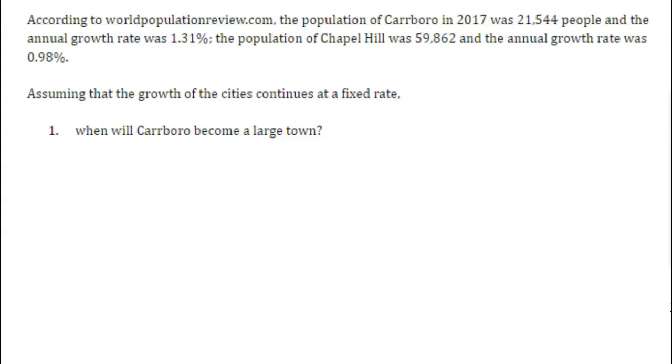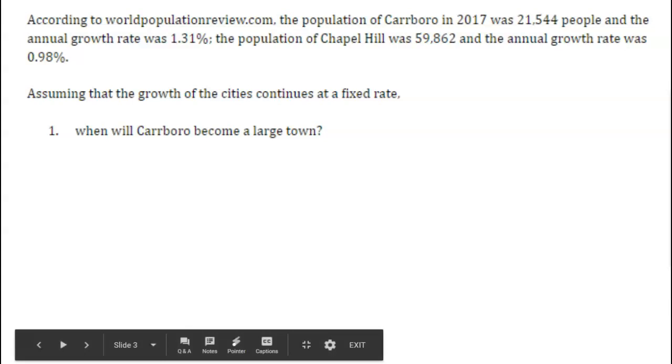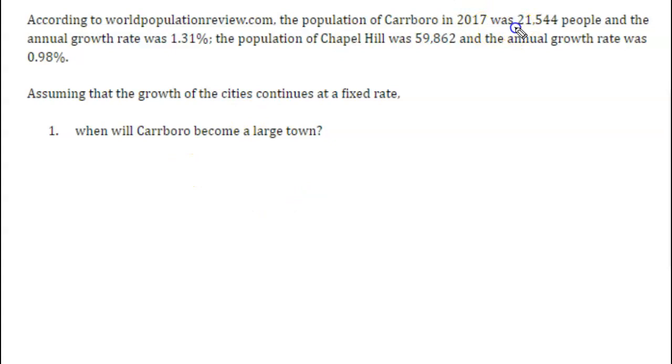Above in your text on your task, it tells us that a large town is anything between 25,000 people and 100,000 people. So we want to know, when is Carrboro actually going to make it up to 25,000 people? So let's think about our model that we want to use. They've given us some information. We know how many people we have in 2017.